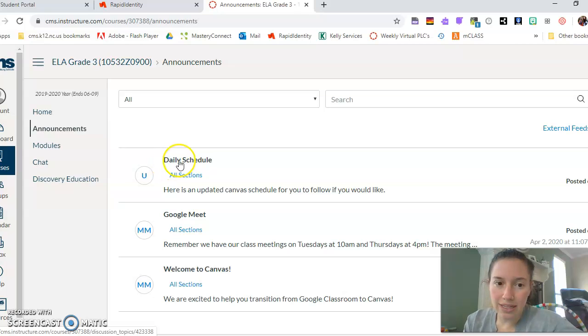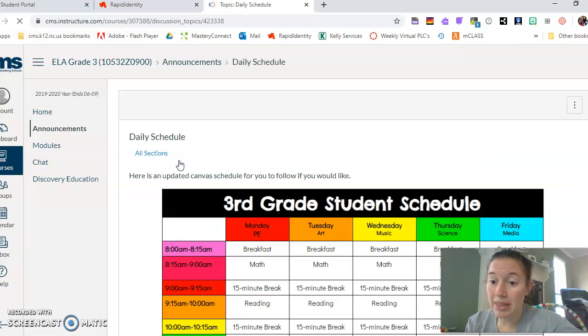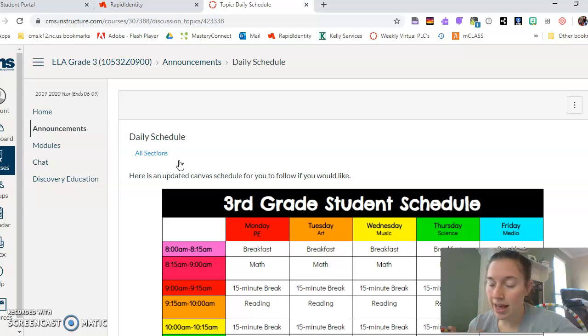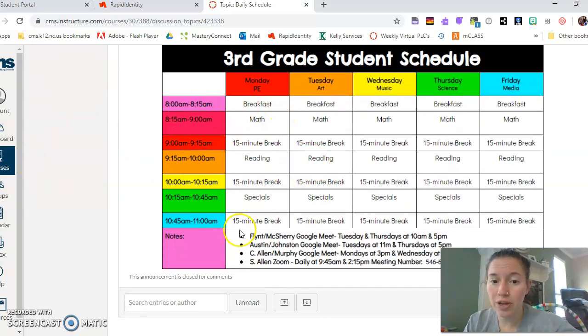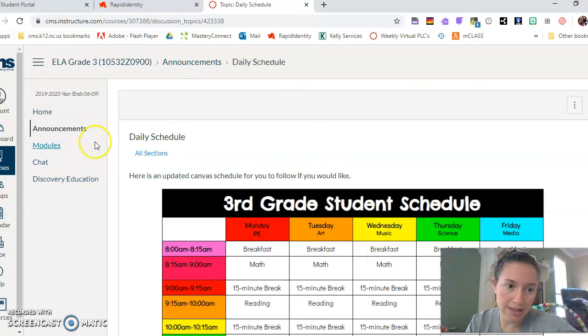You also have the daily schedule, in case you want something to help keep you on track. Here is the schedule for you to reference. It still has the Google Meet times. And then we have our suggested special area schedule, that way you can make sure that you're still getting PE, art, music, science, and media every week.